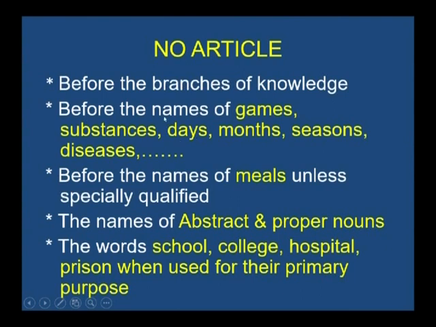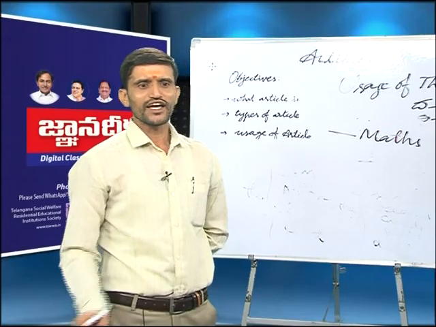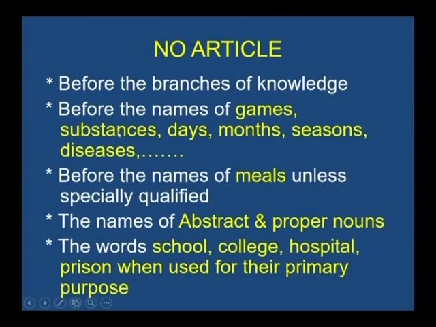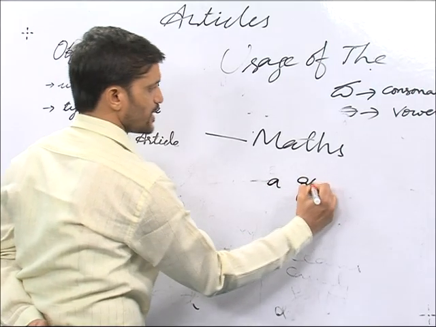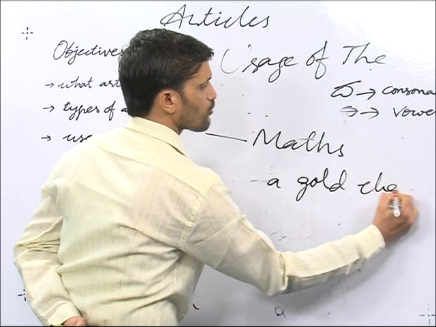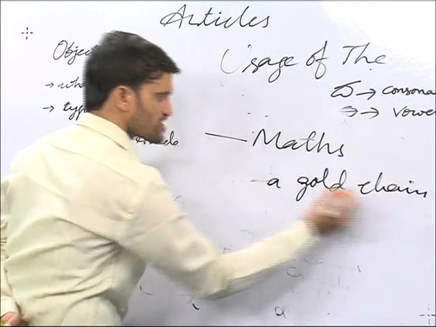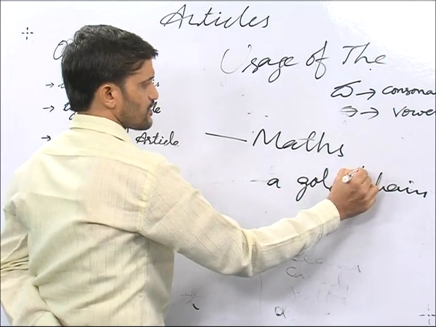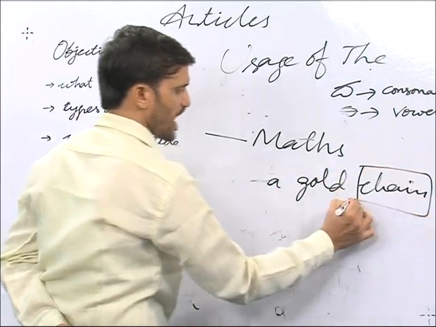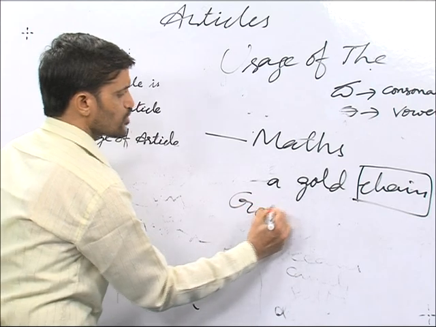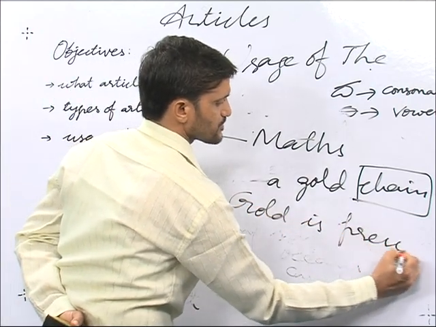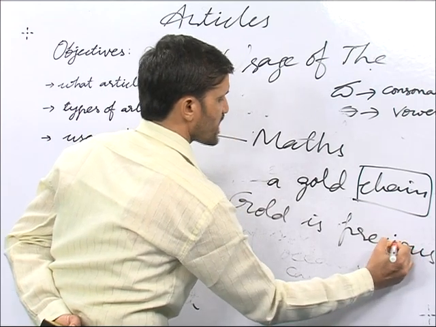For example, I play chess. Before chess I did not use any article. So here, substances. For example, I have a gold chain. Before gold chain we should use a, but if we use only gold, Gold is a precious metal.